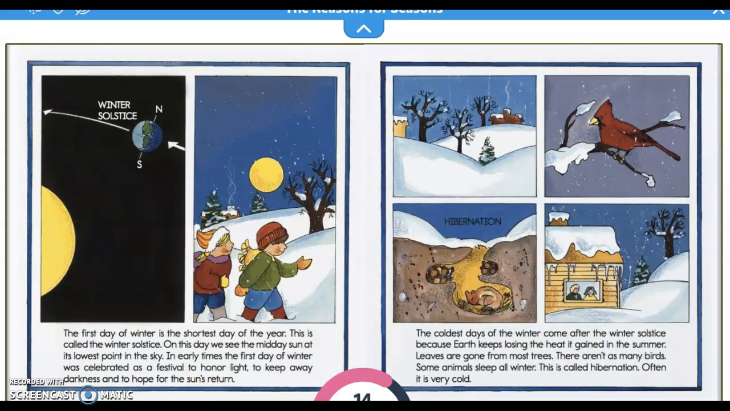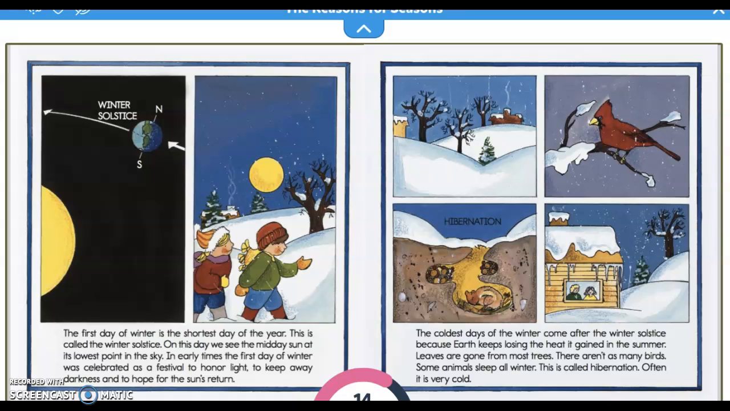The first day of winter is the shortest day of the year. This is called the winter solstice. On this day, we see the midday sun at its lowest point in the sky. In early times, the first day of winter was celebrated as a festival of light, to keep away darkness and to hope for the sun's return.